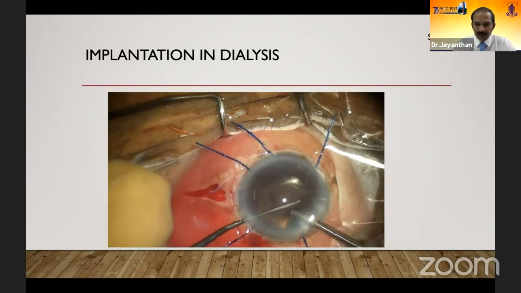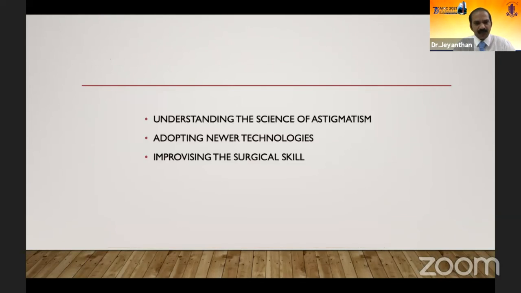The point to remember here is to make sure the bag is completely stable before you implant the IOL. After removing the hooks, hydrate all the wounds, make sure the wound doesn't leak, and that there is no collapse of the anterior chamber immediately postoperatively, because the toric IOL is going to rotate. Understanding the signs of astigmatism, adopting the newer technologies, and improving surgeon skill will definitely make sure the toric IOL outcomes are much better even in special situations. Thank you.